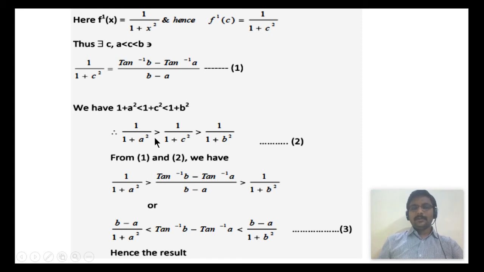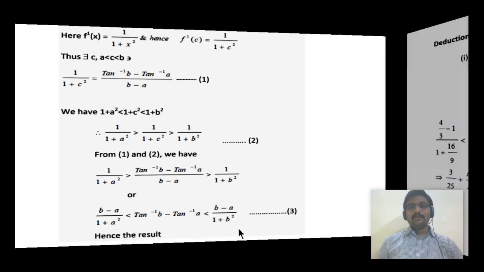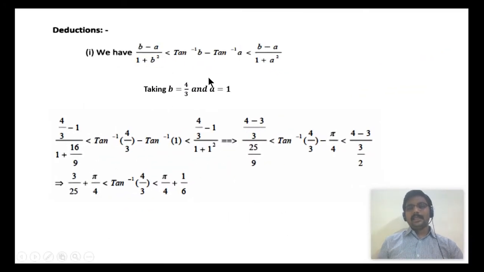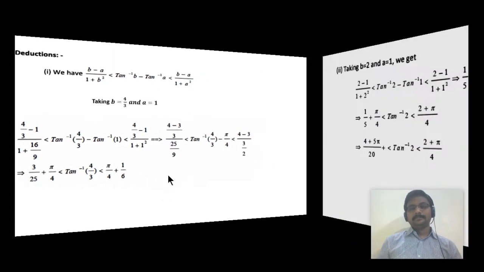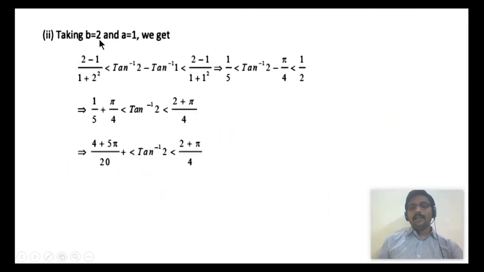Now taking the reciprocals, the sign has to be changed, replacing the value of 1 by 1 plus c square. So simplifying, or multiplying with b minus a throughout, we will get the inequality like this, hence the inequality is proved. Now to get the deductions, we have to replace the a and b values. Taking a equal to 1 and b equal to 4 by 3, we will get the first inequality. While putting a equal to 1 and b equal to 2 in the above inequality, we will get the second inequality.